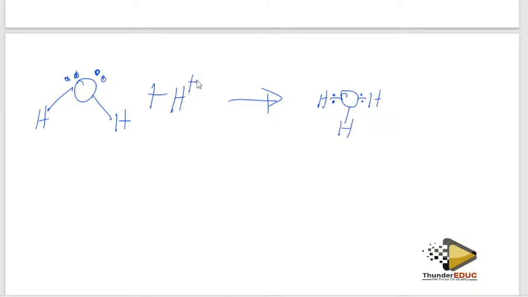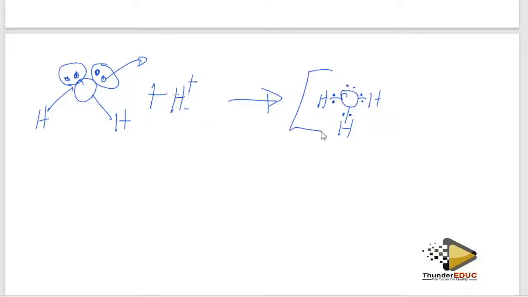But the electrons for this bond are going to come from the oxygen. This one has not brought anything, because this has given out one electron to this so that it forms a bond. So it has remained with this electron.